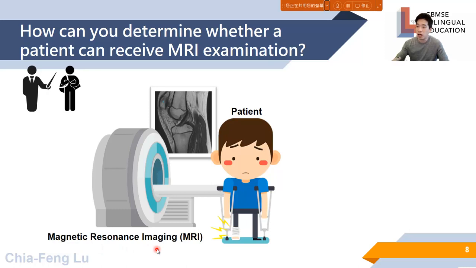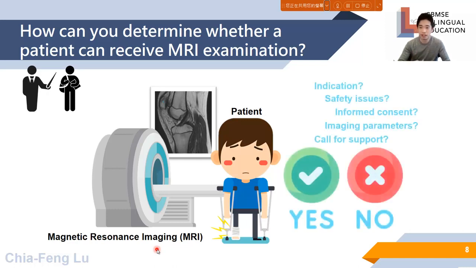But anyway, if you are a student in the Department of Biomedical Imaging and the Radiological Sciences, you may have the chance to learn it. But I can tell you now that this kind of decision will involve several different issues. For example, what is the indication for the MRI? What are the potential safety issues we need to care about?